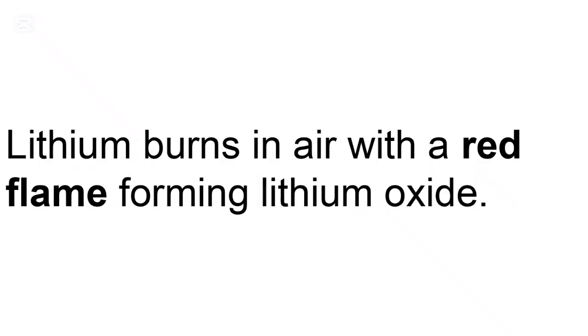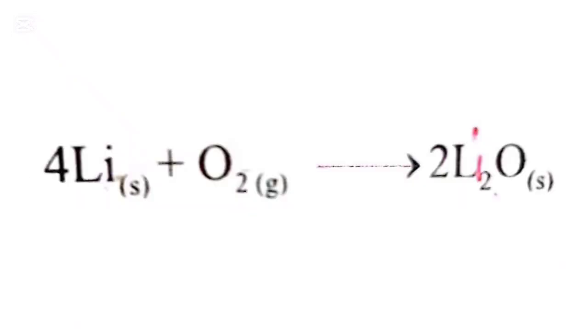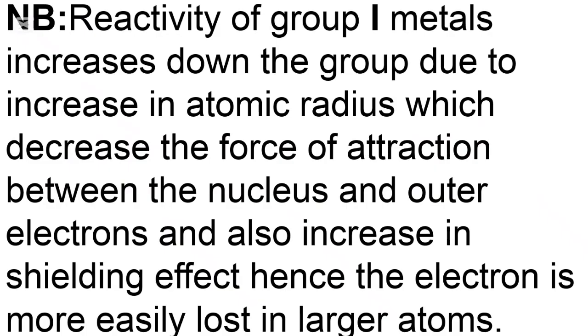Lithium plus oxygen gives lithium oxide. The equation is as shown below. Lithium burns in air with a red flame, forming lithium oxide. Reactivity of group 1 metals increases down the group due to the increase in atomic radius, which decreases the force of attraction between the nucleus and outermost electrons, and also increases the shielding effect. Hence, the electron is more easily lost in larger atoms.